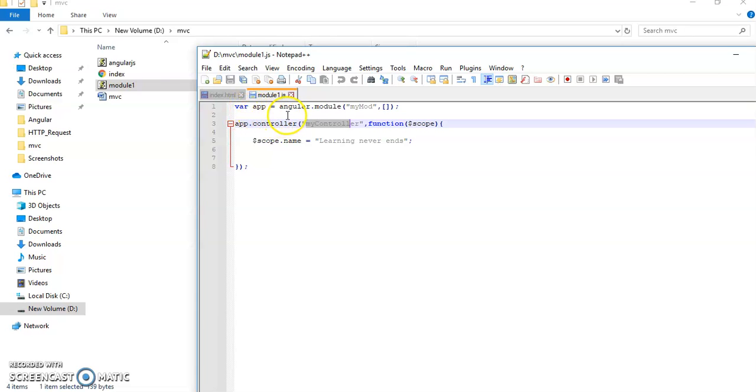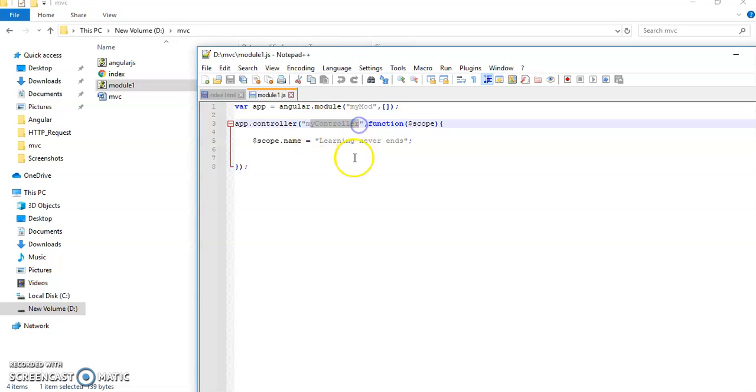In this variable we write angular.module, in double quotes myApp.